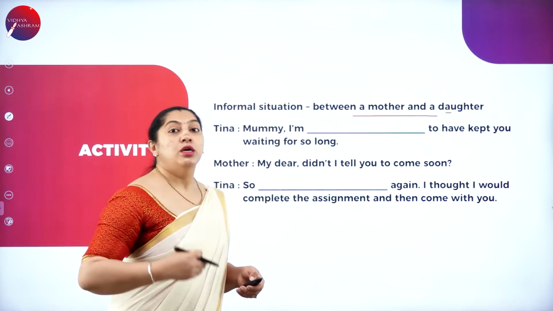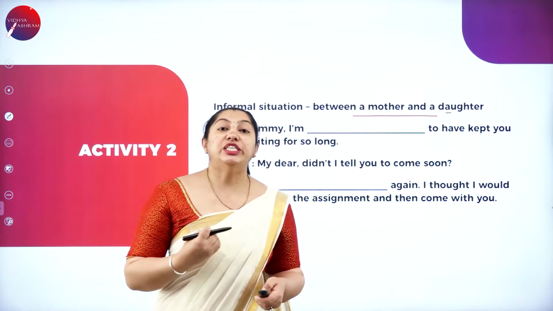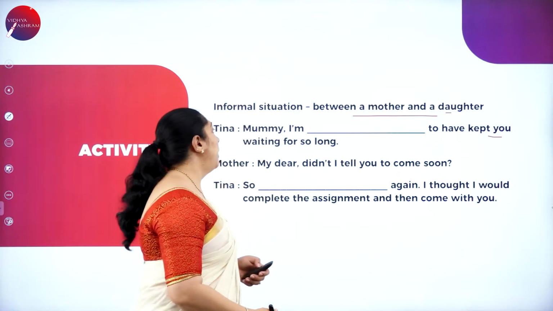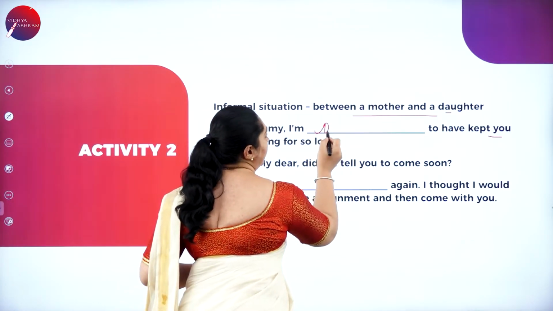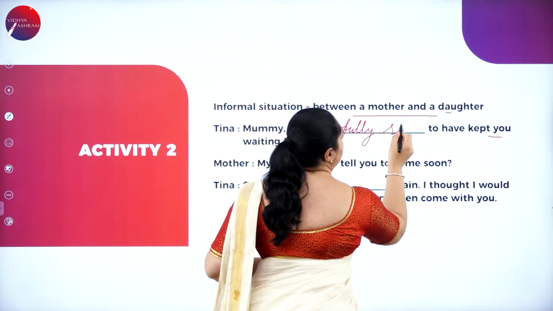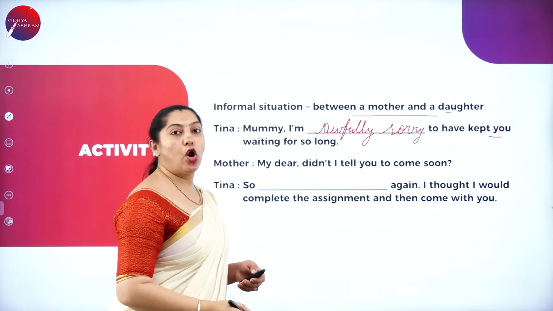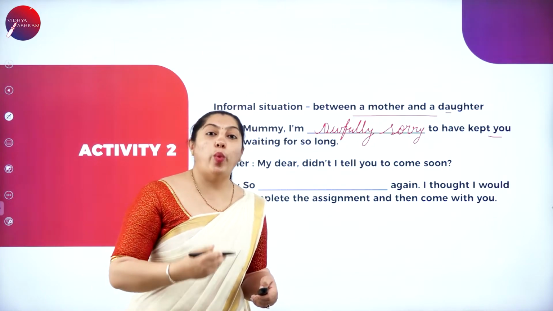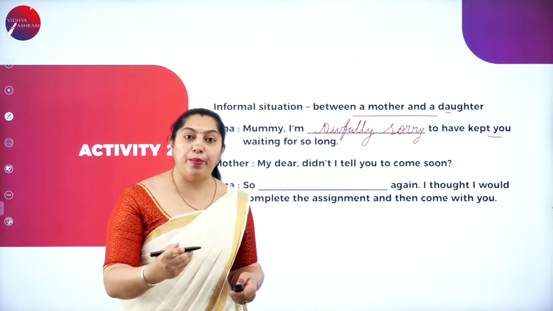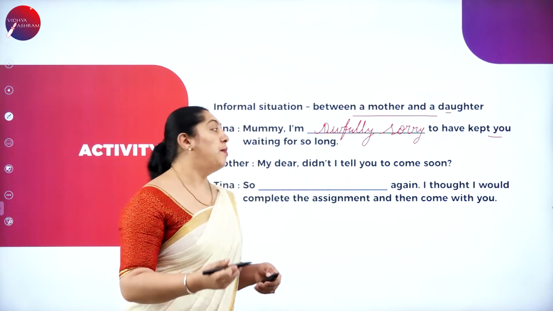So now here the daughter has made a mistake. She is feeling guilty and she is apologizing to her mother. Now let's fill in the blanks. Mummy, I'm awfully sorry to have kept you waiting for a long time. So here Tina's mother waited for her daughter for a very long time, but Tina couldn't reach at the proper time. So she is asking pardon, apologizing to her mother.